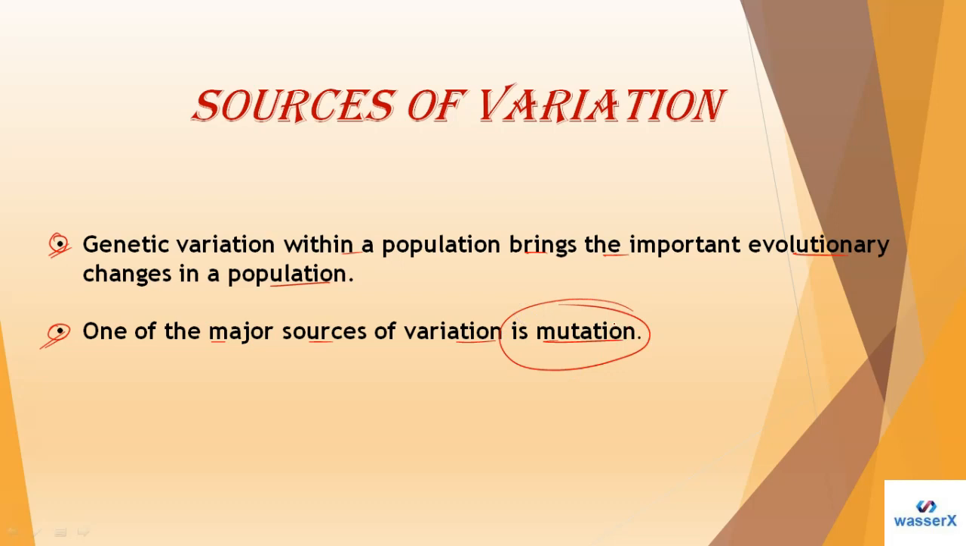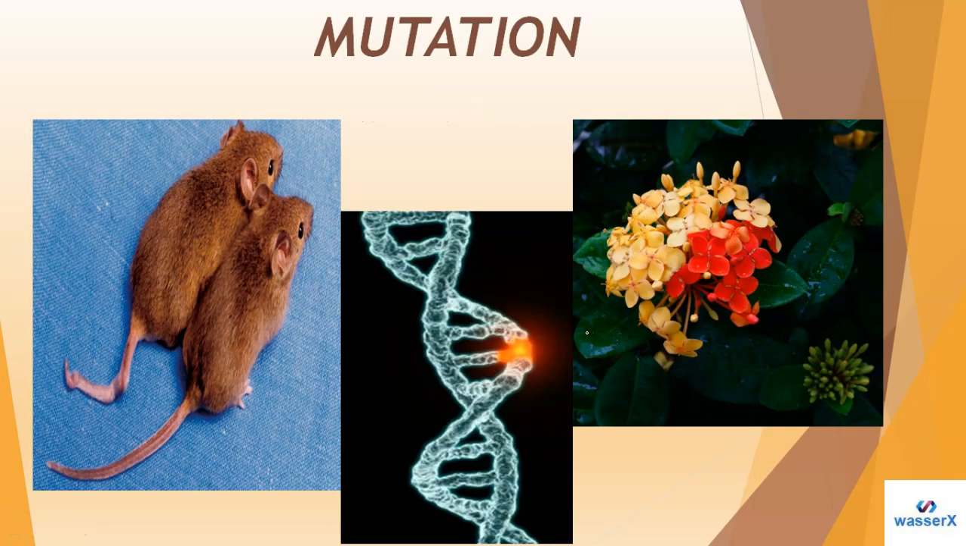So let me tell you a little bit of the idea of mutation. When we say mutation, it is basically a kind of alteration that takes place in the genome, that set of genes. So that's what we call mutation. In this picture, when any kind of alteration takes place at the molecular level, in the DNA, that's what we call mutation.